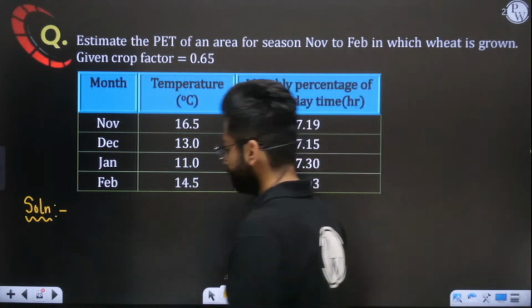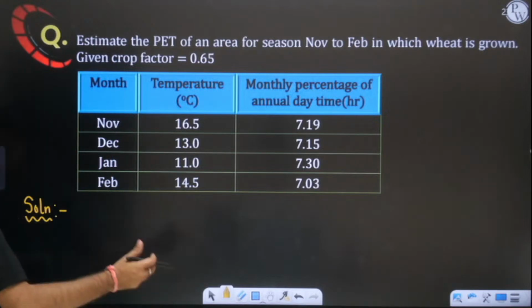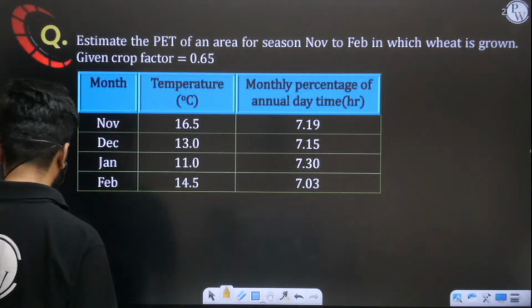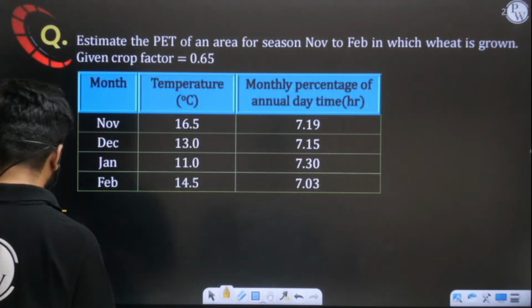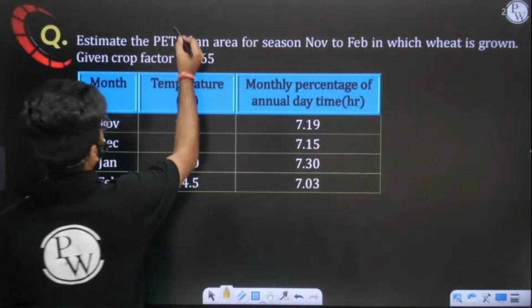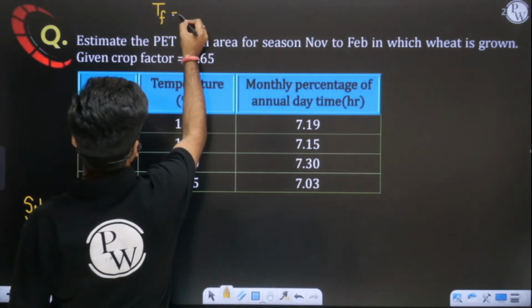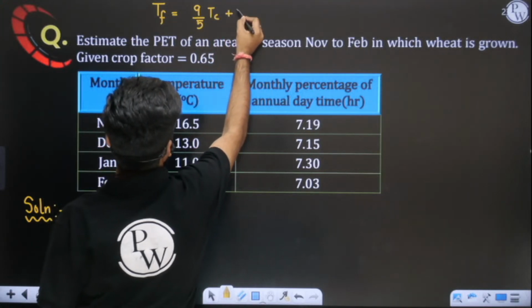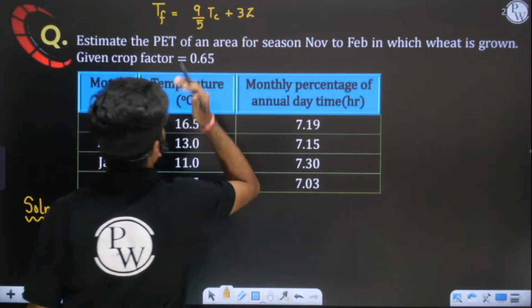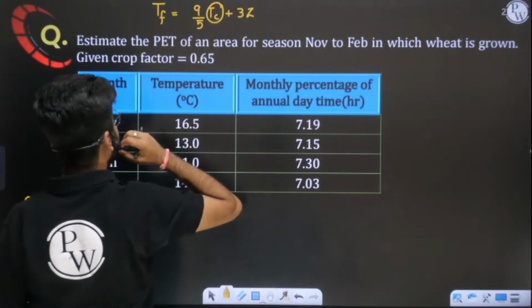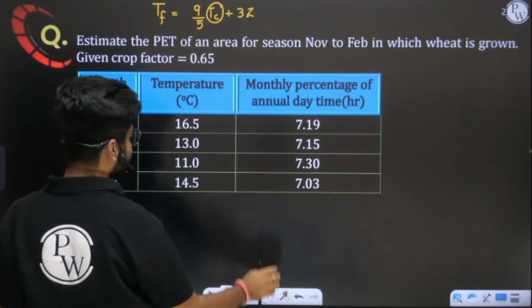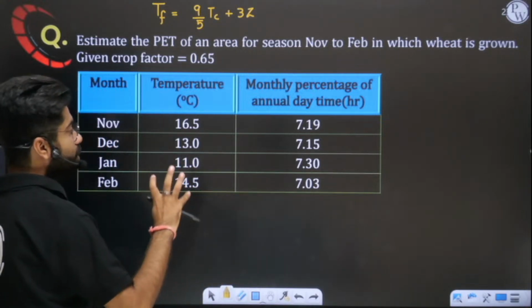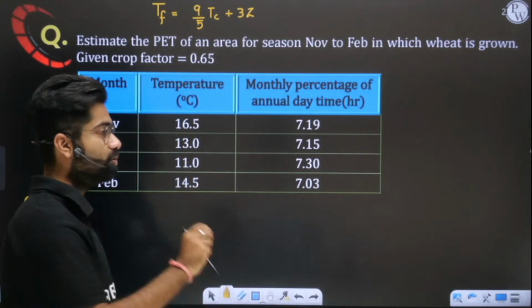If you want to convert your temperature from degree Celsius, one simple formula is there. You can convert your temperature into degree Fahrenheit using this formula: 9 by 5 Tc plus 32. Put the temperature in centigrade here and convert it into Fahrenheit. Now I am telling you how to solve the question, and with the help of that, you have to find the answer.